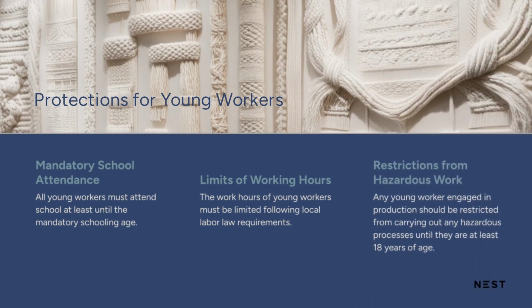Lastly, young workers should be restricted from doing hazardous work. Hazardous processes, such as open flames, chemicals, and sharp objects, pose a risk to young workers who are still developing physically. Any young worker engaged in production should be restricted from carrying out any hazardous processes until they are at least 18 years of age.